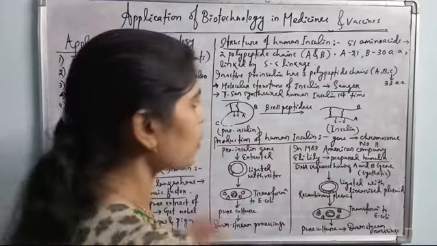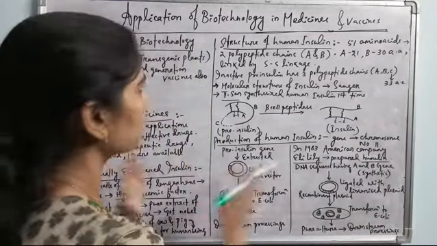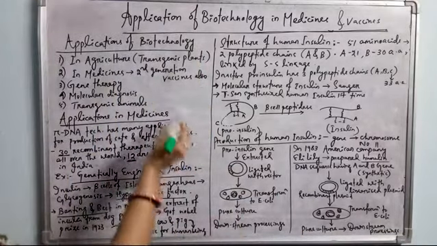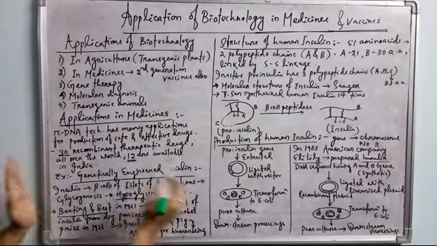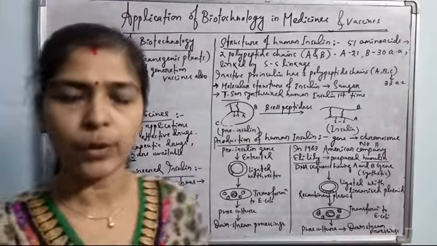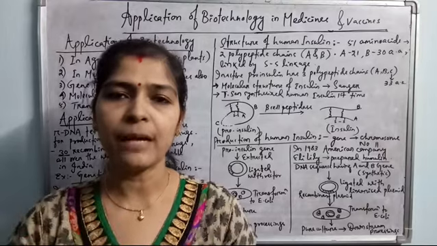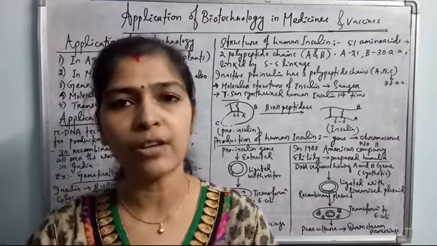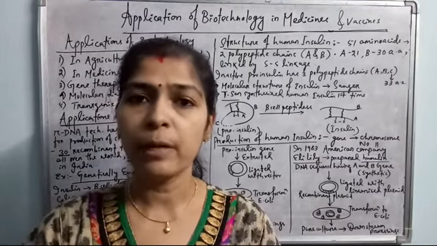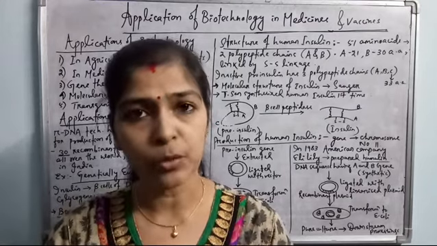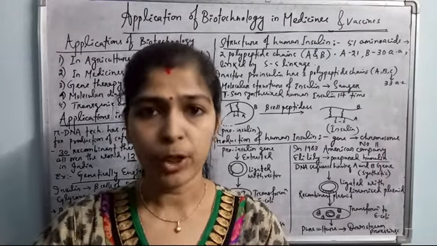Okay, so this is what we have discussed about one of the applications of biotechnology for the production of medicine, and one example we have discussed is the insulin hormone. Likewise, different types of enzymes, hormones, antibiotics and vaccines are also available in the market because of the application of biotechnology, and this is for the welfare of human society.